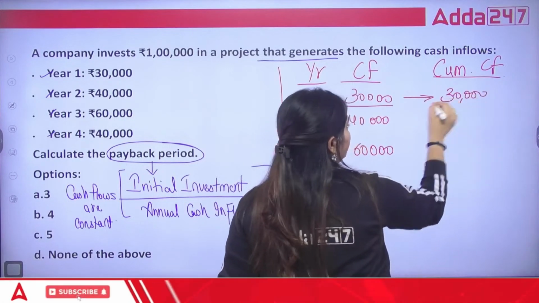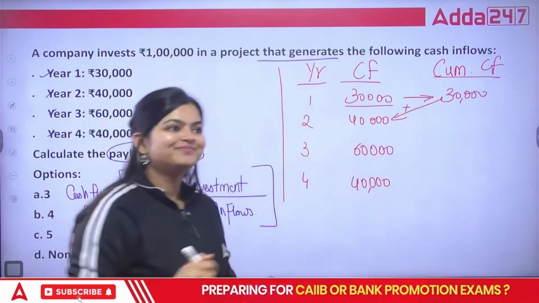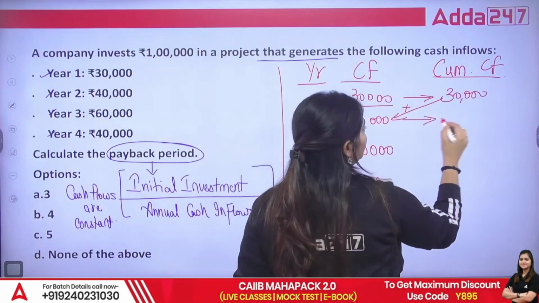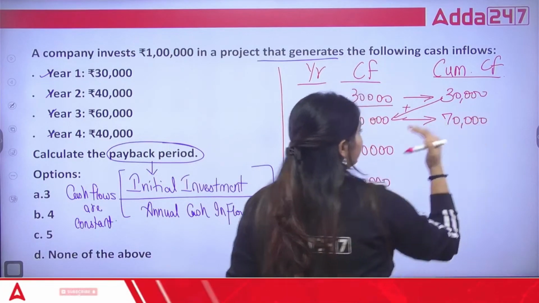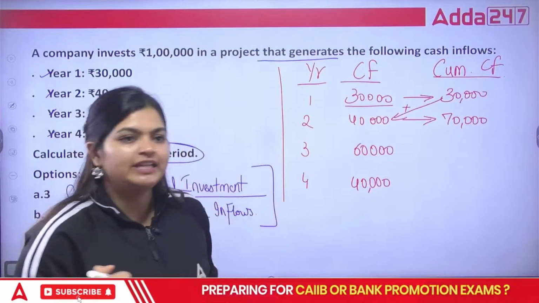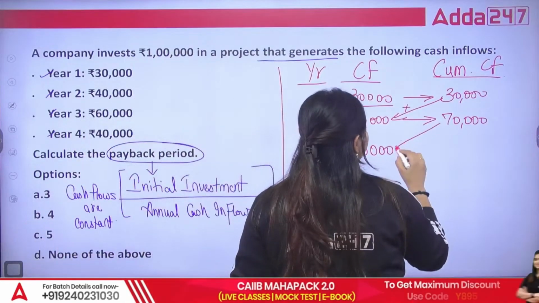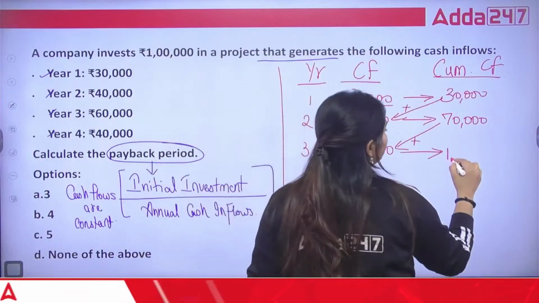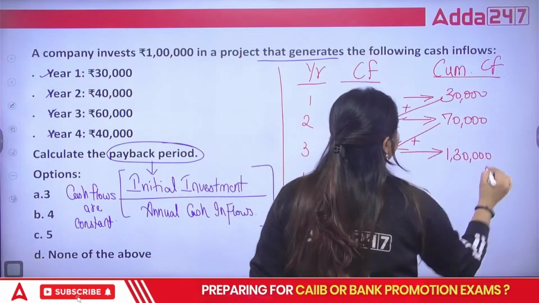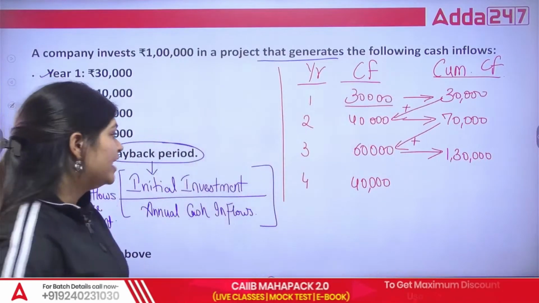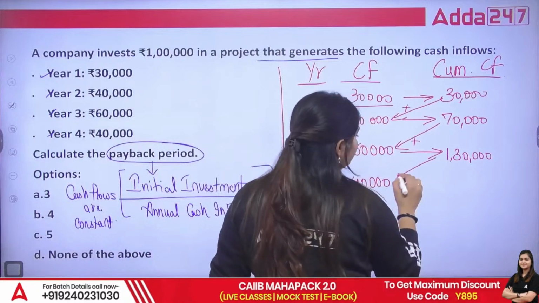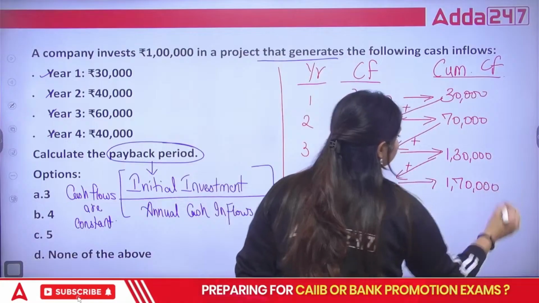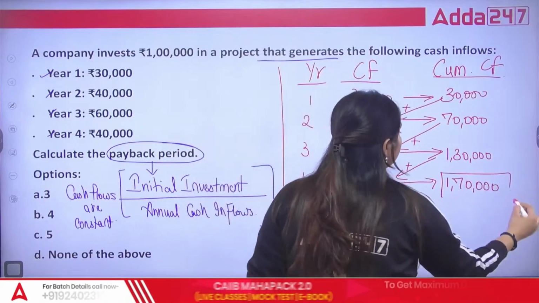Take this first year and add it with your second year, that is going to be 70,000. So till the second year you have recovered 70,000. Then for the third year you add 70,000 plus 60,000, that is 1,30,000. And for the fourth year, again 1,30,000 plus 40,000, that is 1,70,000. So this is your total recoverable amount.